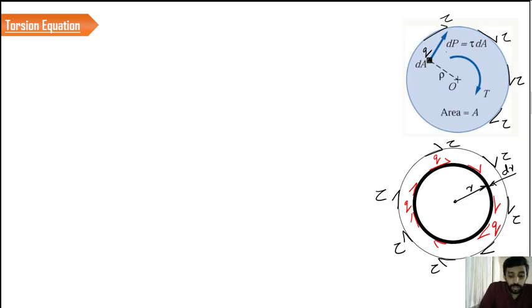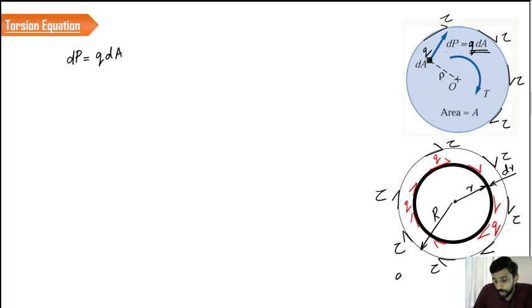Now we will find the small force dP, which is tau into dA. I will rewrite this tau as Q because the small shear force acting is considered as Q. So what is dP? dP is nothing but Q into dA. Now, if this is Q into dA, what is Q? We have to rewrite Q in terms of tau and R. The total radius is capital R. So how can we rewrite this?